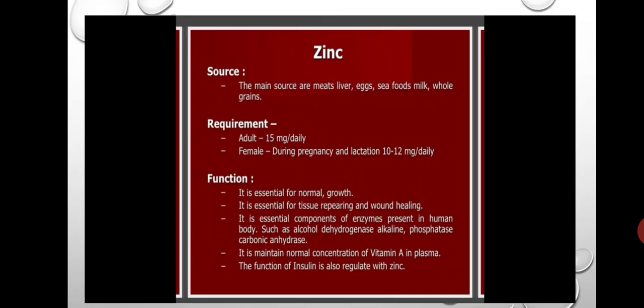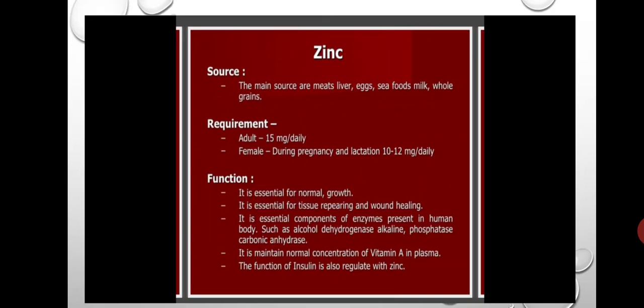The function of insulin is also regulated by zinc, because insulin contains zinc. So these are all the functions of zinc.